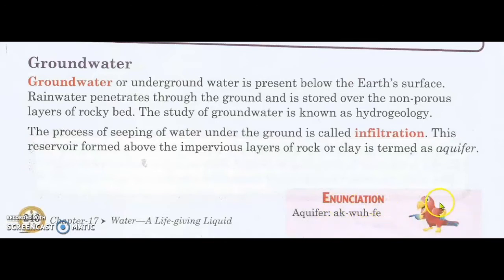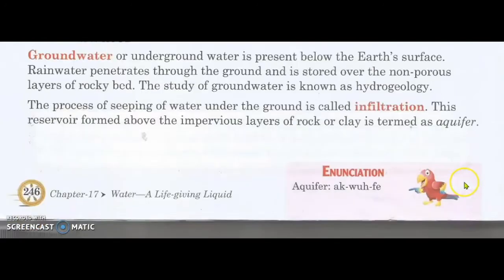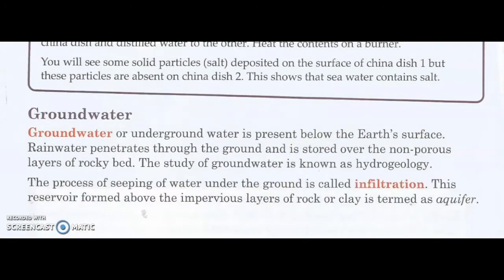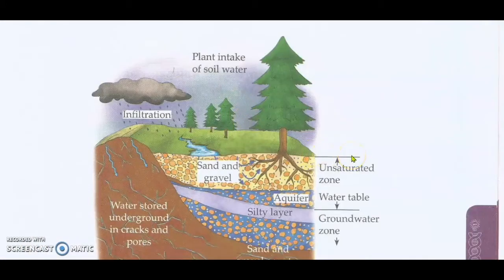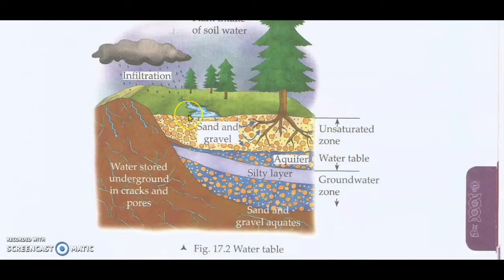Thank you, parrot. So we have learned a lot in this particular topic. In this picture you can see that infiltration is shown. The process of seeping of water under the ground is called infiltration. So the water is absorbed by the roots of the vegetation and some amount of water is escaping towards the water reservoir called aquifer. The area where water fills the aquifer is called the saturated zone, this area, and the area above is called the unsaturated zone.